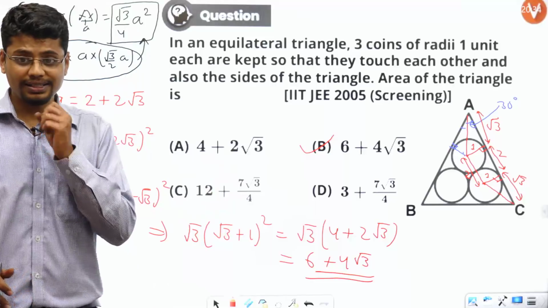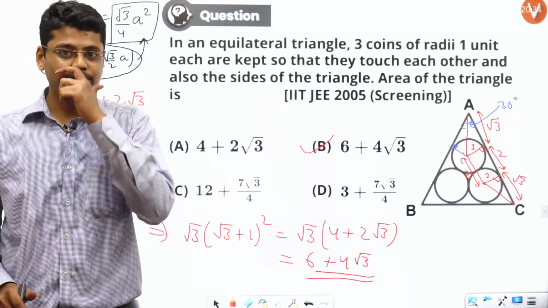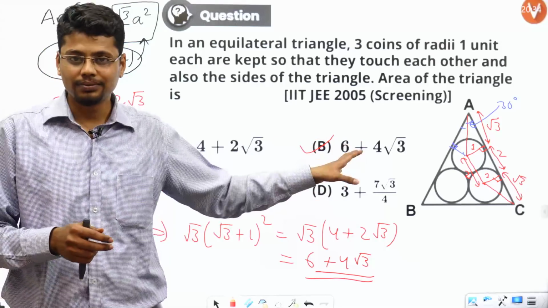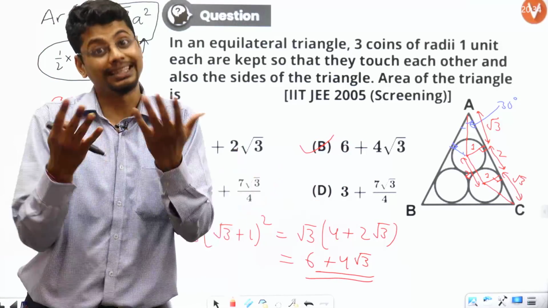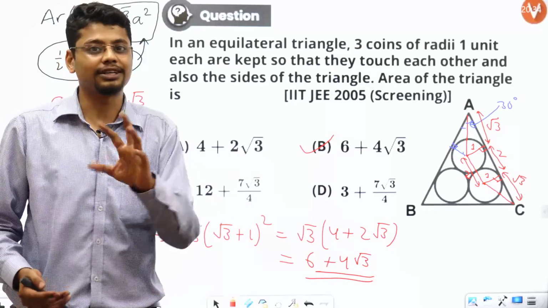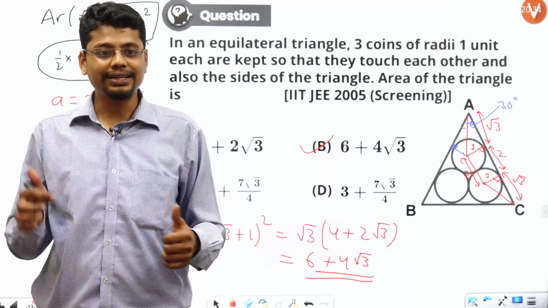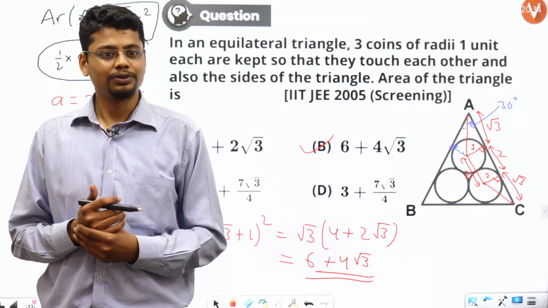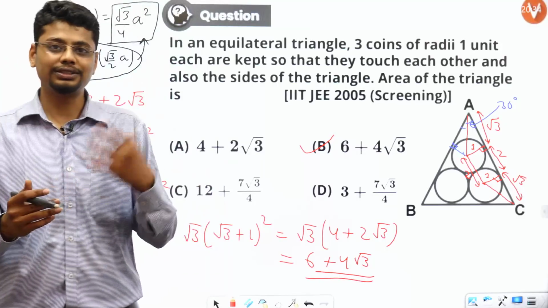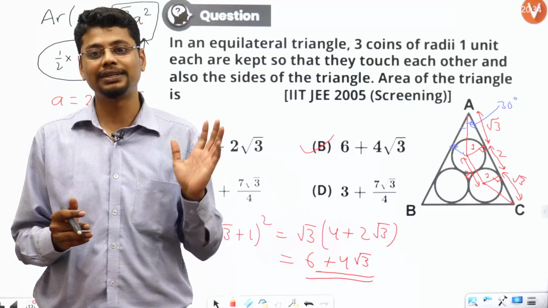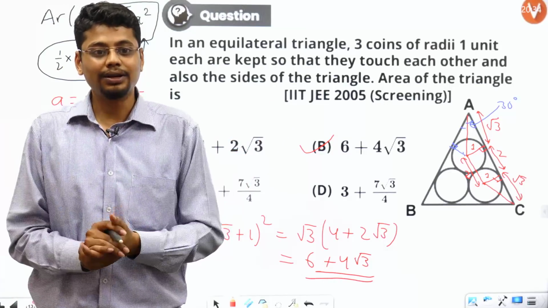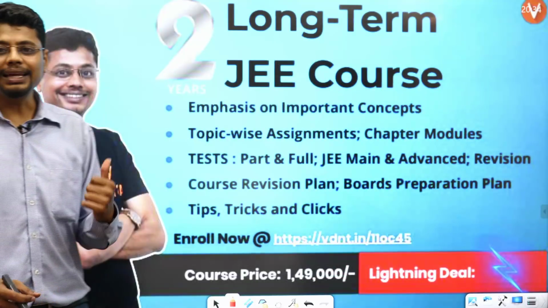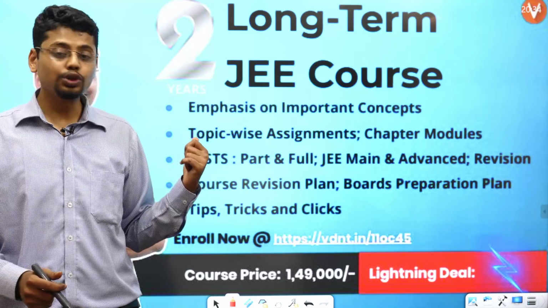However, I just wanted to illustrate that even an IIT JEE question sometimes comes like this, where you have to just use a little bit of concept from other chapters of your 10th class only and a little bit of basic trigonometry. Alright, so great. Okay, Nilit Savle is saying sorry, I'm wrong. Don't worry, in case you first thought it is some other option, now you know it is B, so you have learned something. Great.